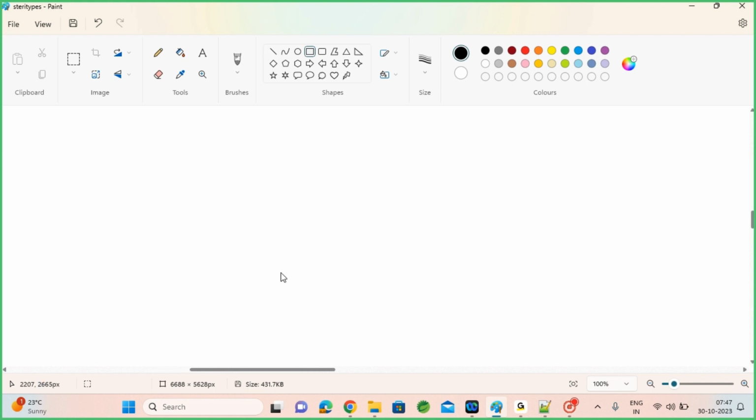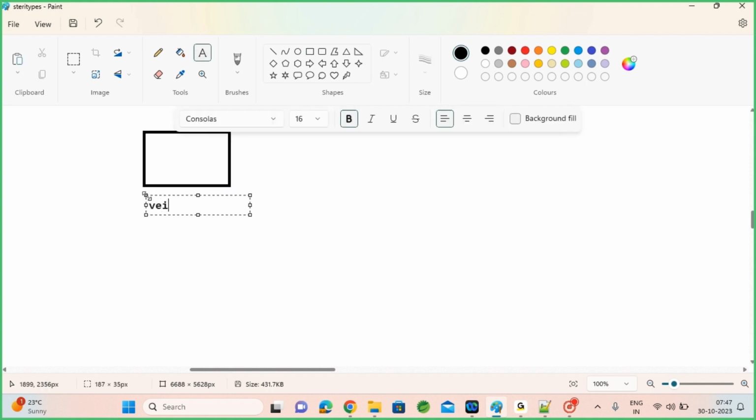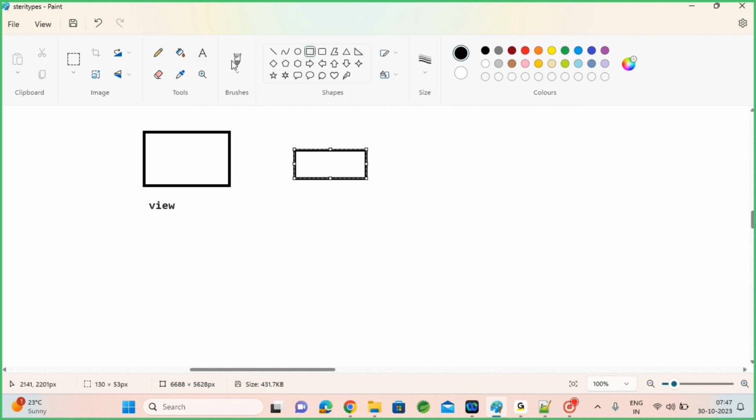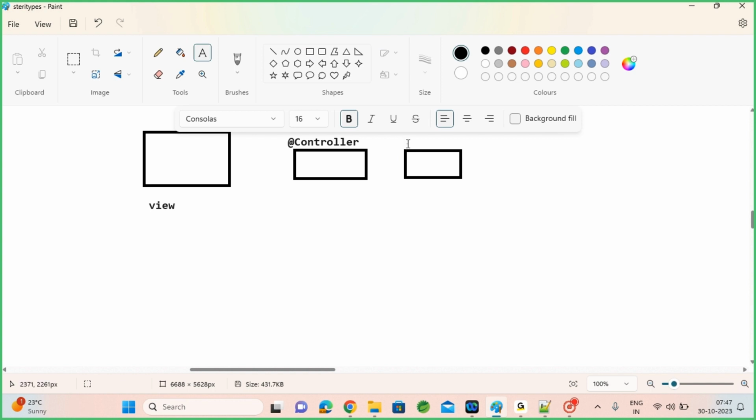Let's say during implementation of your use case for your view, you have a controller and you created it with @Controller, and you have a service which you created with @Service.